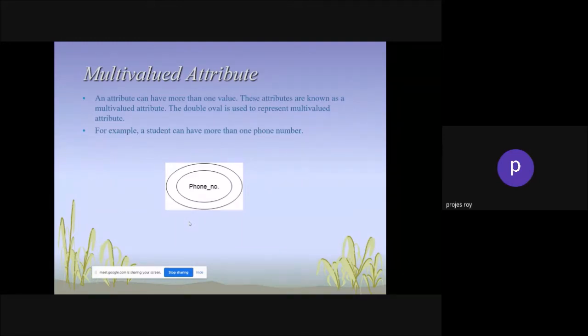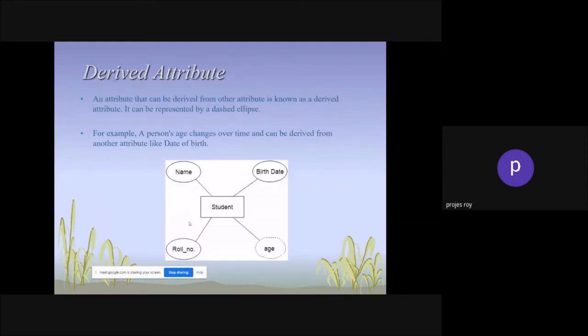Suppose phone number, it's multi-valued. It could be 8 digits, 3 digits, 9 digits, 10 digits. Then derived attribute. Here you can say that in this particular data, age is derived. It's different, but within a framework. That's why it's called derived.